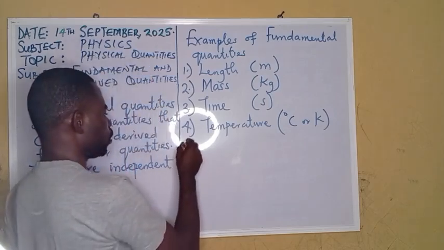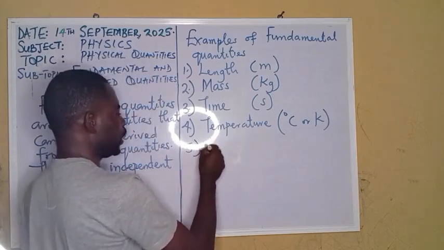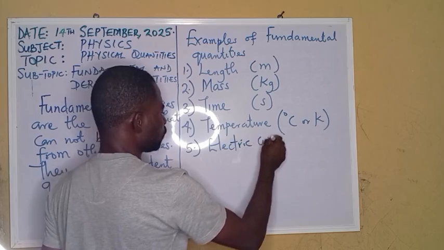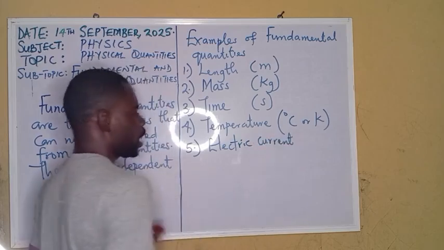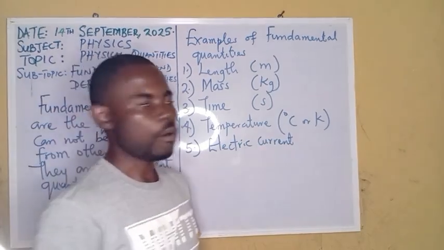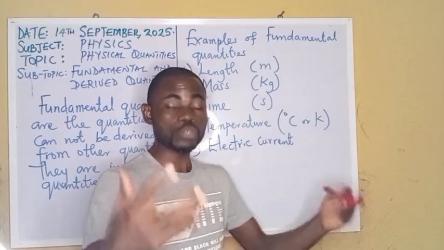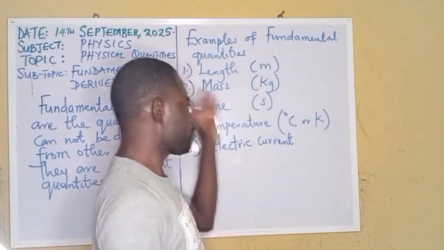All right, I move to example number 5. I mentioned electric current. Just to mention a few, I have mentioned 5. I will be expecting you to drop more examples of fundamental quantities that you know inside the comment box. I want us to do it together, to be an interactive class.